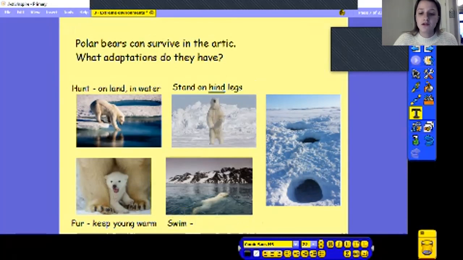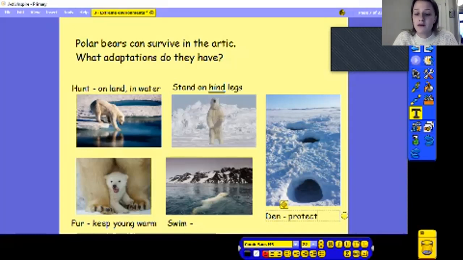And then the last one is a bit of a trickier one that you might not have seen before, which is a polar bear's den. And they often have different sections in them. So the bit that's like the opening is where the adult polar bears might be if they've got young. And then further back, they often have little compartments in them, a bit like a separate room where they keep their young. So it's to protect themselves. And also, if you've ever seen an igloo, or built one maybe yourself when it snowed, they are used to keep things warm, because actually the compact ice and being underneath that in quite a small space keeps things warm as well.